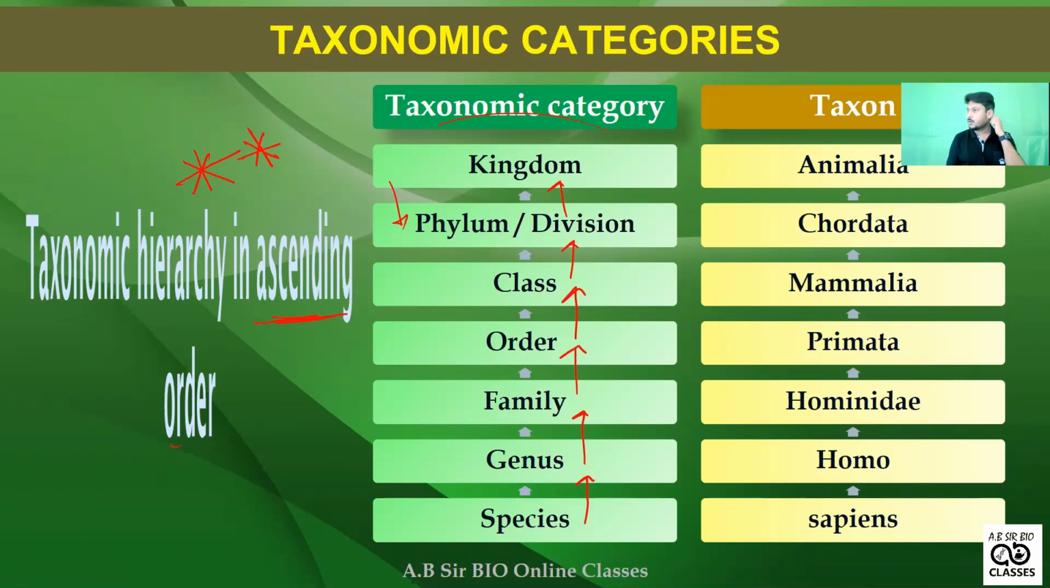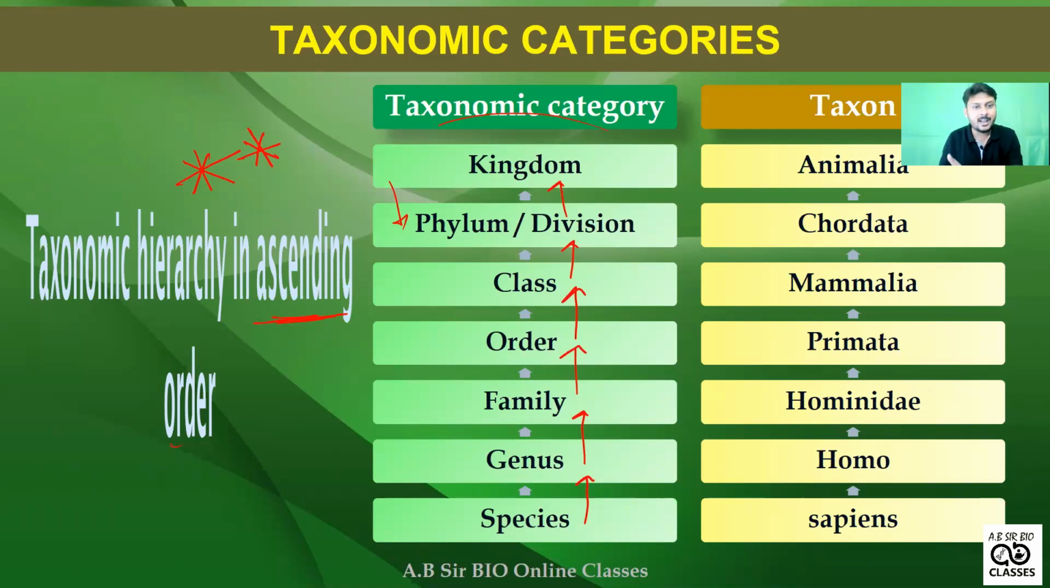I think one or two times that question comes in competitive exams, where they give the options in a haphazard pattern, or ask which of the following patterns is correct in ascending order. Ascending order starts from the species level up to the kingdom level.